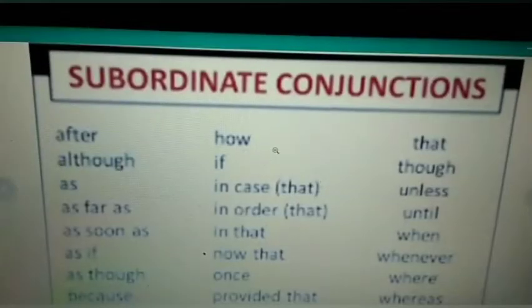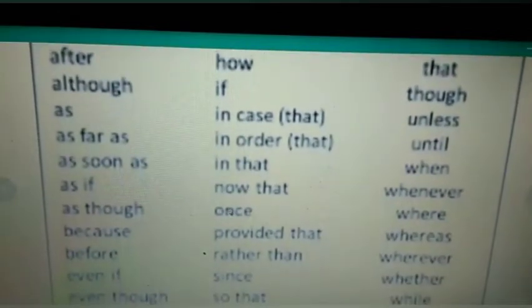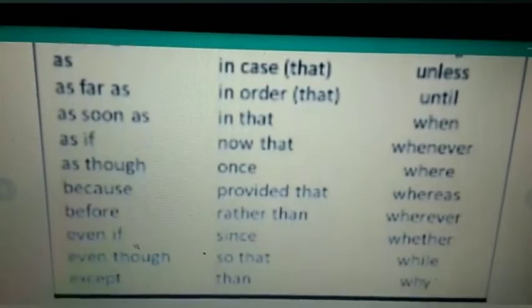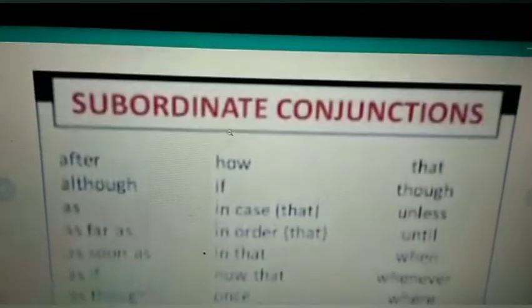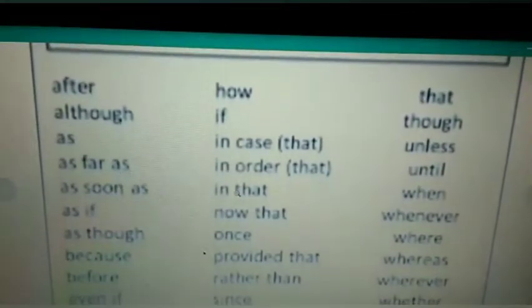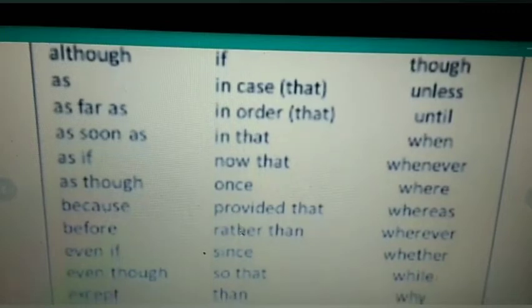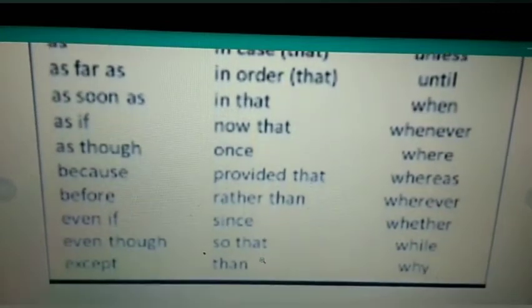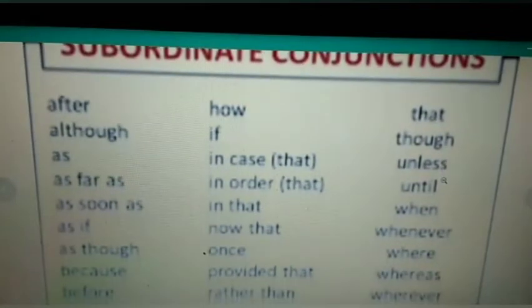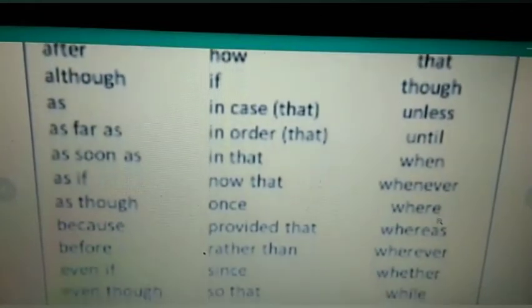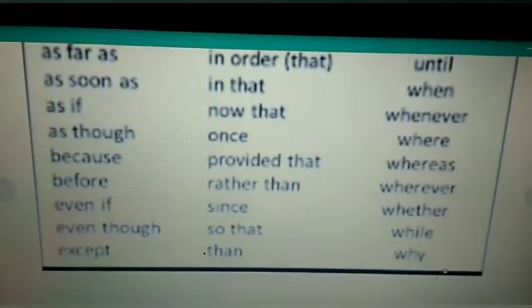Some more subordinating conjunctions we can see: after, although, as far as, as soon as, if, as though, because, before, even if, even though, except, how, if, in case, in order, in that, now that, once, provided that, rather than, since, so that, than, that, though, unless, until, when, whenever, where, whereas, wherever, whether, while, why.